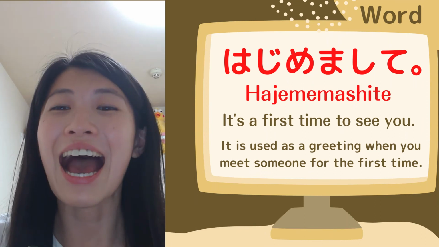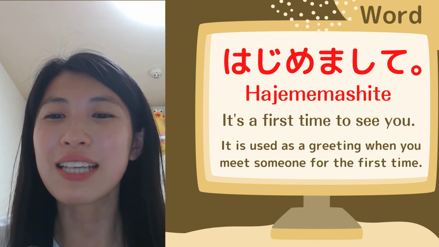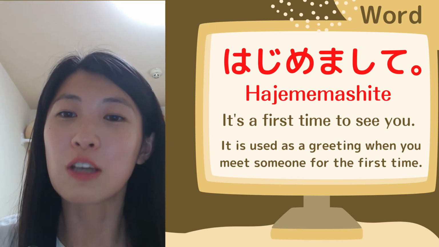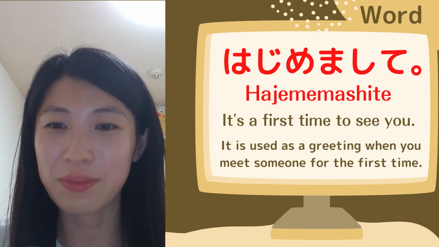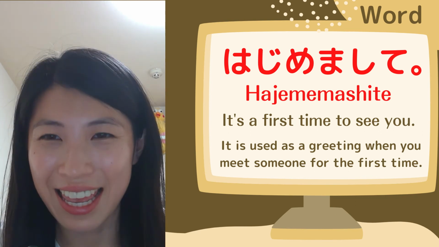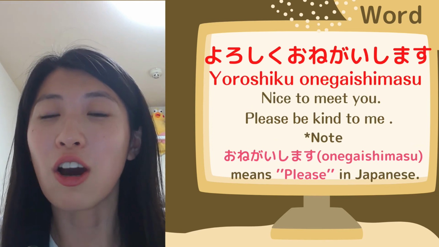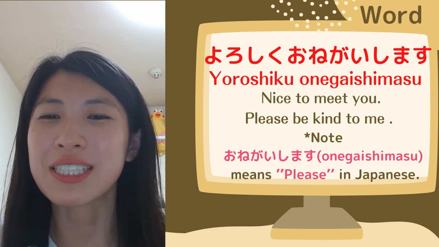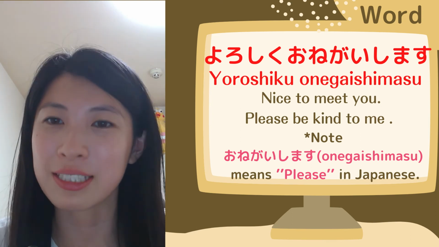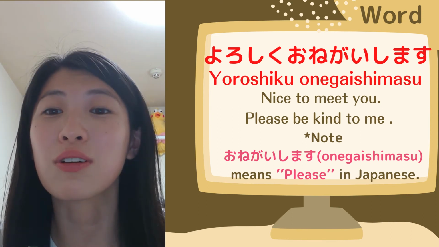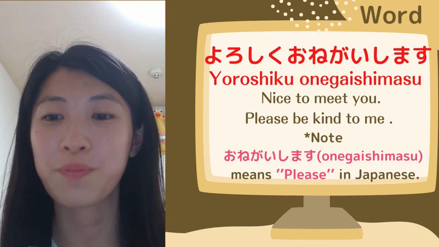So, let me explain 3 words and expressions. The first one is はじめまして, which means it's the first time to see you. It is used as a greeting when you meet someone for the first time, which means if you saw the person before, you cannot use the expression. So, which is はじめまして. Okay, let's have a look at the next one. よろしくお願いします, which means nice to meet you or please be kind to me. But よろしくお願いします has loads of meanings in English, but it's good to know the expression お願いします because it means please, so that will be useful.